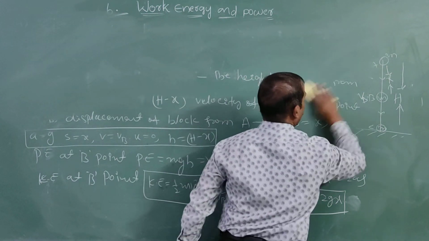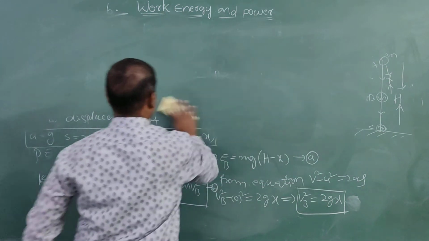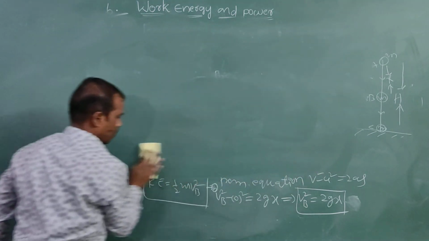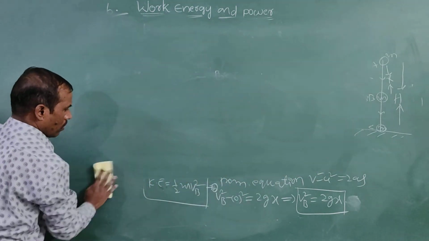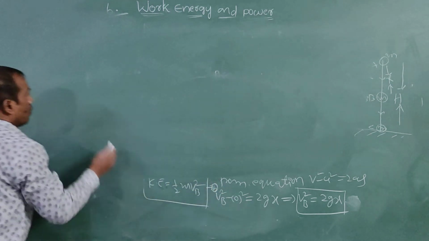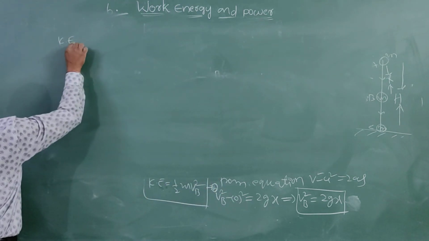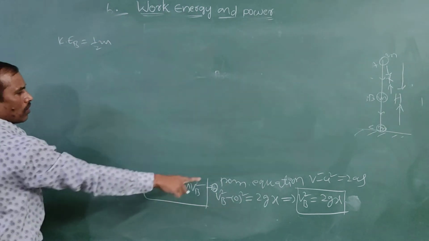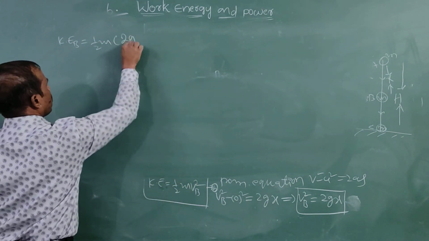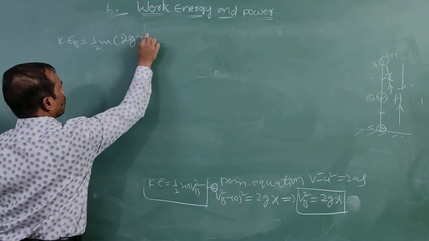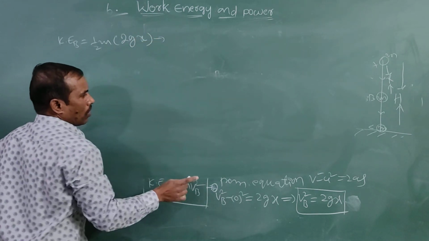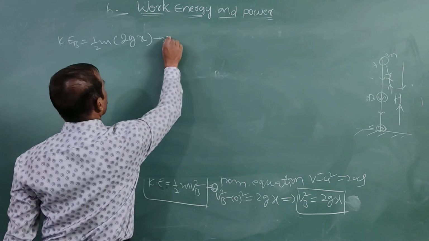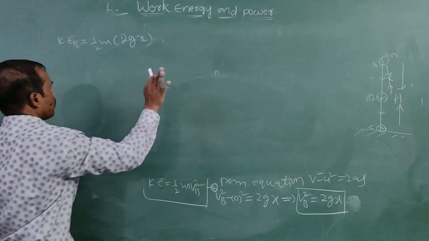Finally, the kinetic energy at B point is equal to 1/2 m Vb squared, which means 2gx. This is equation A, B. Leave it.